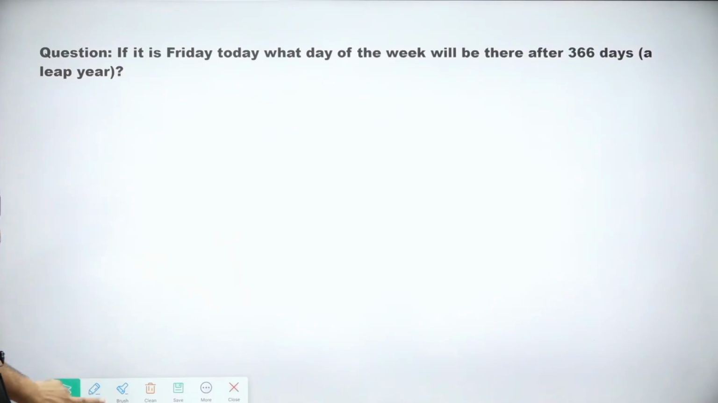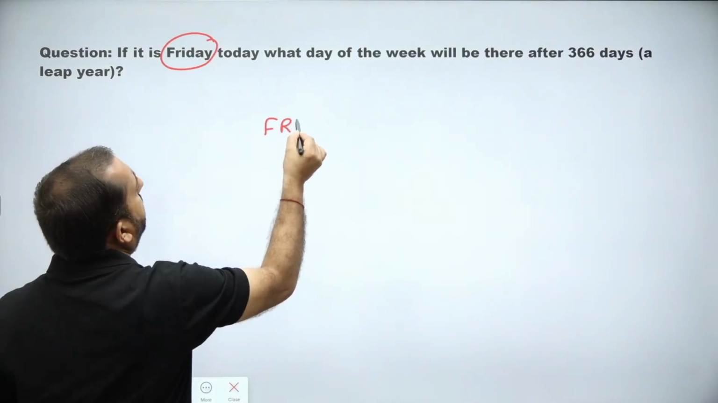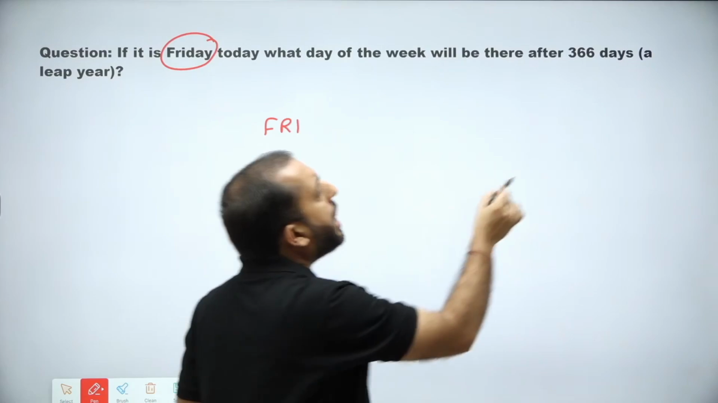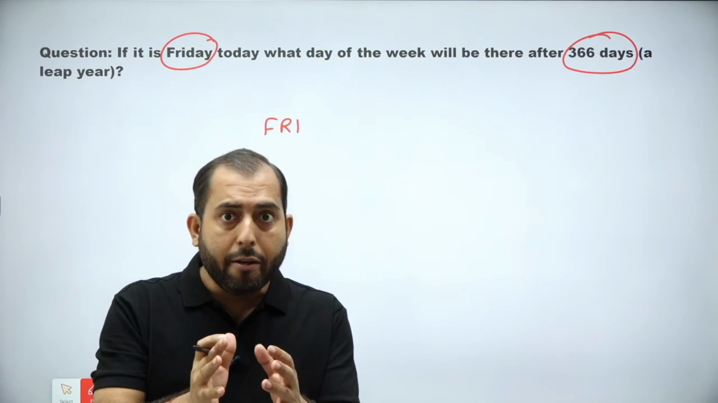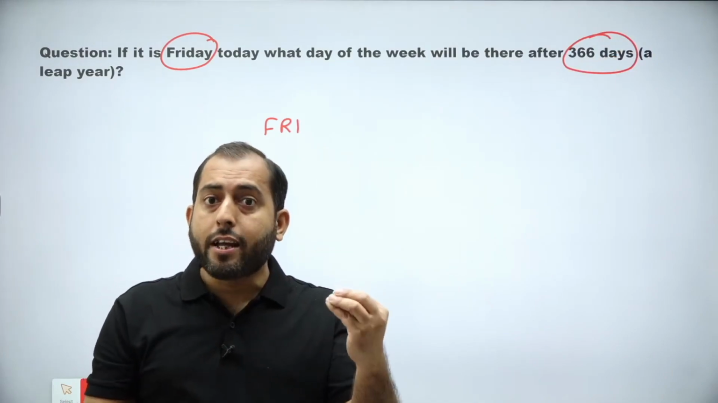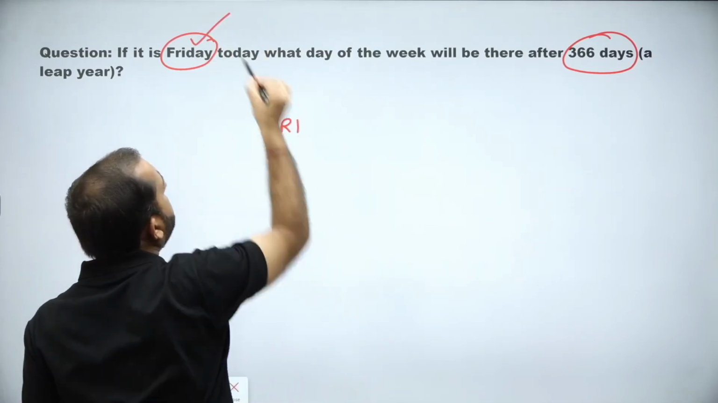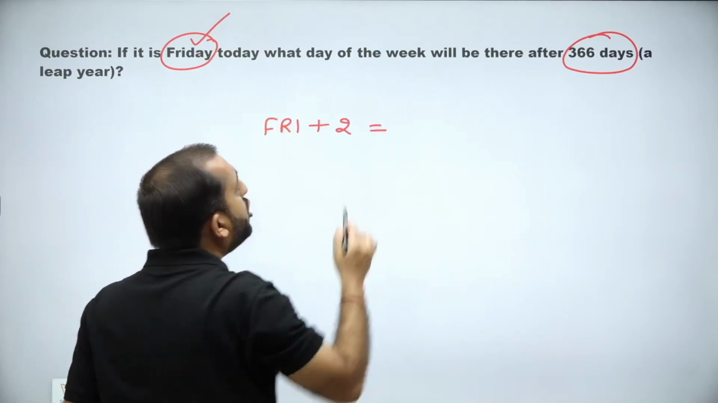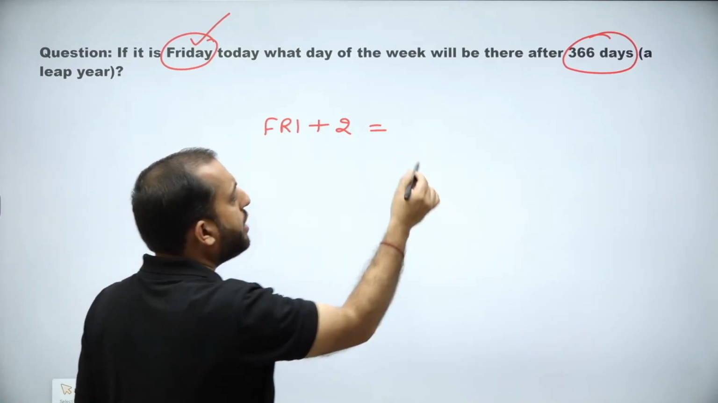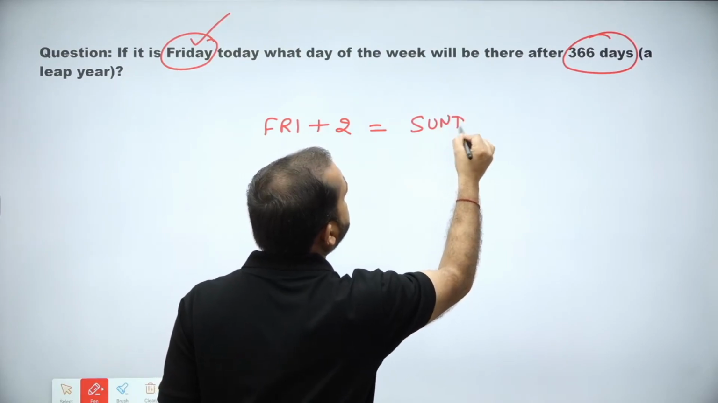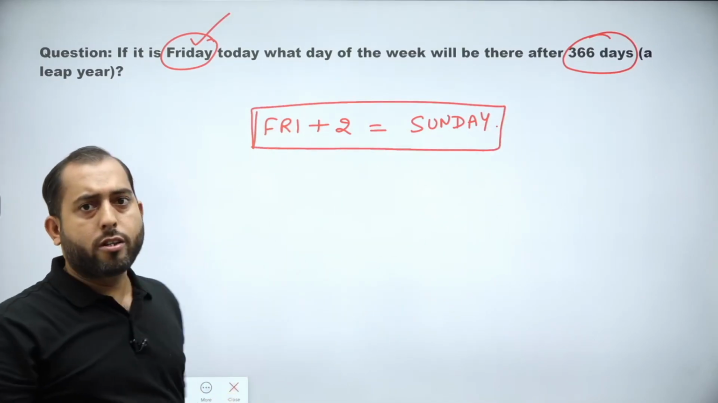Now, next, our reference is Friday. If it is Friday today, then what day of the week will it be after 366 days? 366 days means a leap year. And in a leap year, how many odd days are there? 2 odd days are there. So your answer will be the reference plus the number of odd days, that is 2 days ahead of Friday. 1 day ahead of Friday is Saturday and 1 more day is Sunday. Hence the answer is Sunday in this case. I hope guys you have understood this. Thank you.